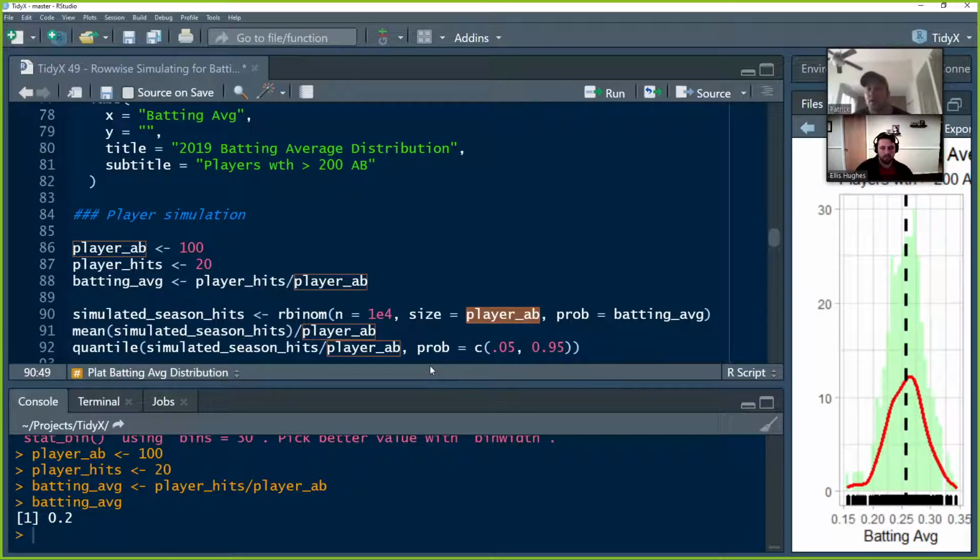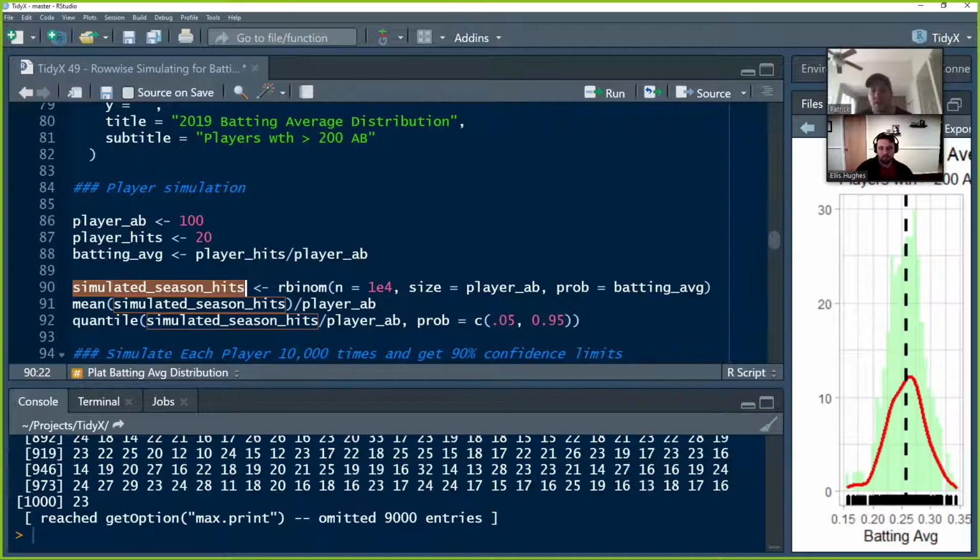So basically, we're going to play 10,000 seasons for this player, with every season having 100 at bats, and the probability of this player getting a hit in those 100 at bats is their observed batting average, player hits divided by player at bats.